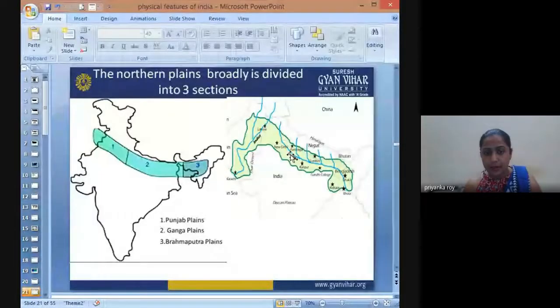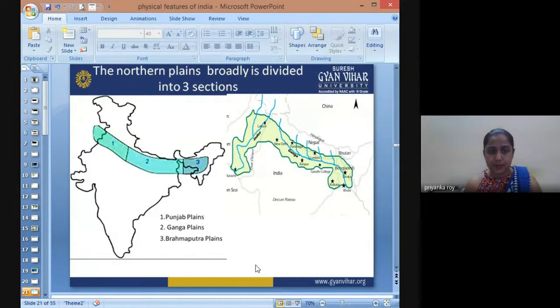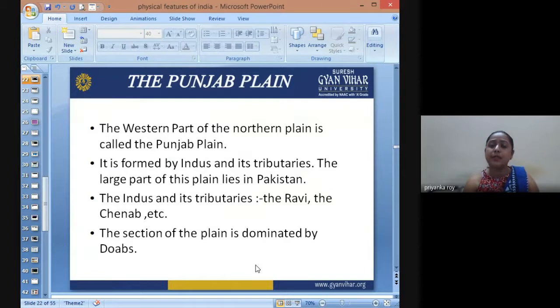Then we have Ganga and its tributaries, and then we have Brahmaputra here. Beyond this we have the Brahmaputra plain or river system, right? Now every year these river systems inundate and cause floods in these plains, and these floods are beneficial for recharging the fertility of the soil. But because it is now a highly and densely populated region of our country, this flood phenomenon is causing a lot of loss of life and property.